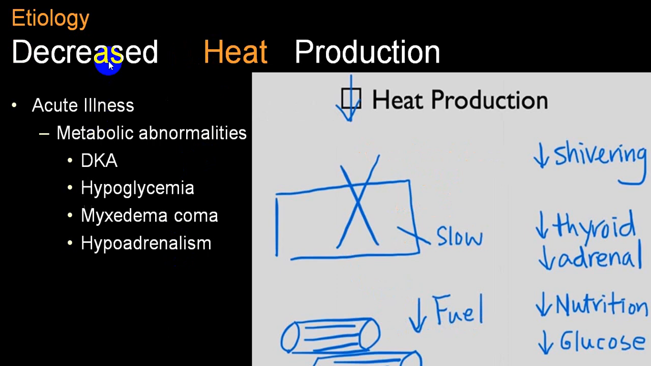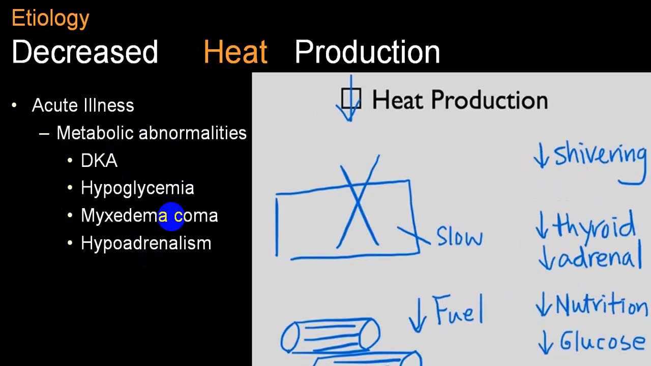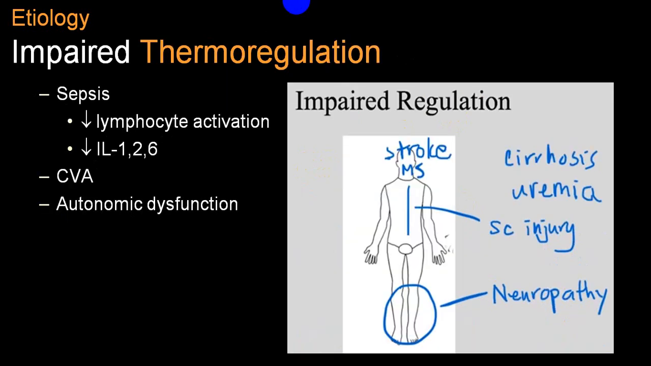If there is decreased heat production, like metabolic disorders, acute illnesses, diabetic ketoacidosis, hypoglycemia, myxedema coma, hypoadrenalism, hypopituitarism, in that condition you can have decreased heat production. Also, there will be decreased shivering in hypothyroid, hypoadrenal, malnutrition, and hypoglycemia. There will be decreased heat production, so this is another mechanism by which you can develop hypothermia.